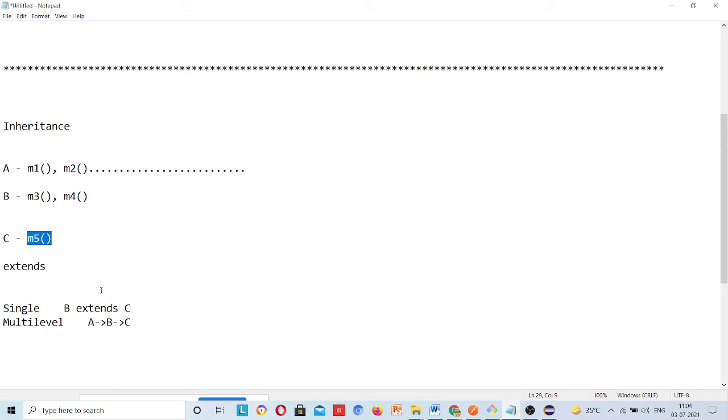Now, suppose my grandfather has blood pressure. My grandfather was not diabetic, and my father inherited only blood pressure from my grandfather.